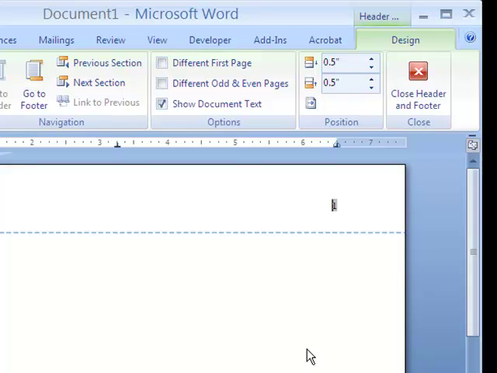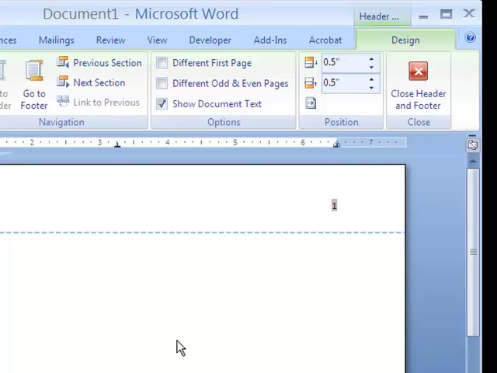Now this option allows for the number to always appear in the upper right hand corner for every single page that you write within your research paper. You must remember as well that the number must be an Arabic number, not a Roman numeral. Okay? All right, let's now set up the running head.